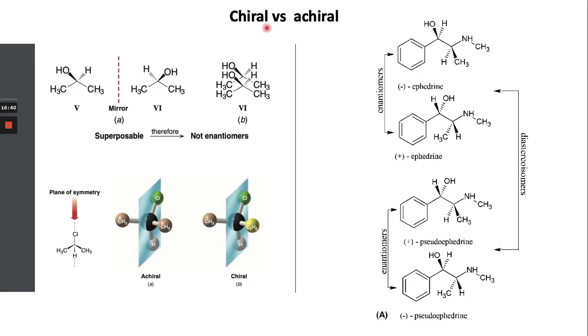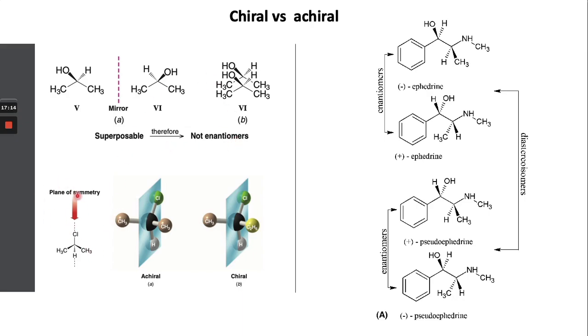So what is the difference between chiral and achiral? You can see this carbon doesn't have 4 different groups, and these are not mirror images; they are superimposable. They are superimposed on each other, CH3, and so they can be superimposed, so they are not enantiomers. For enantiomers, there should be non-superimposable mirror images.